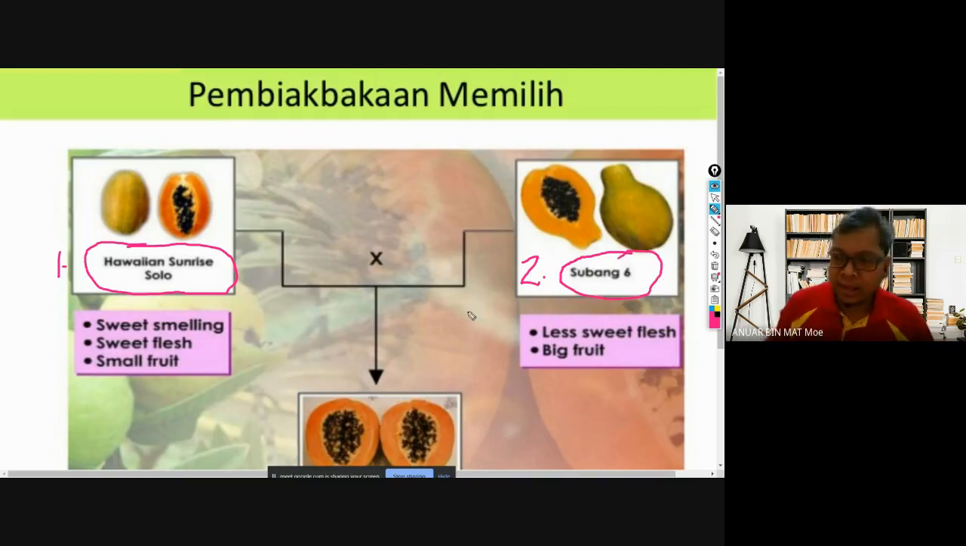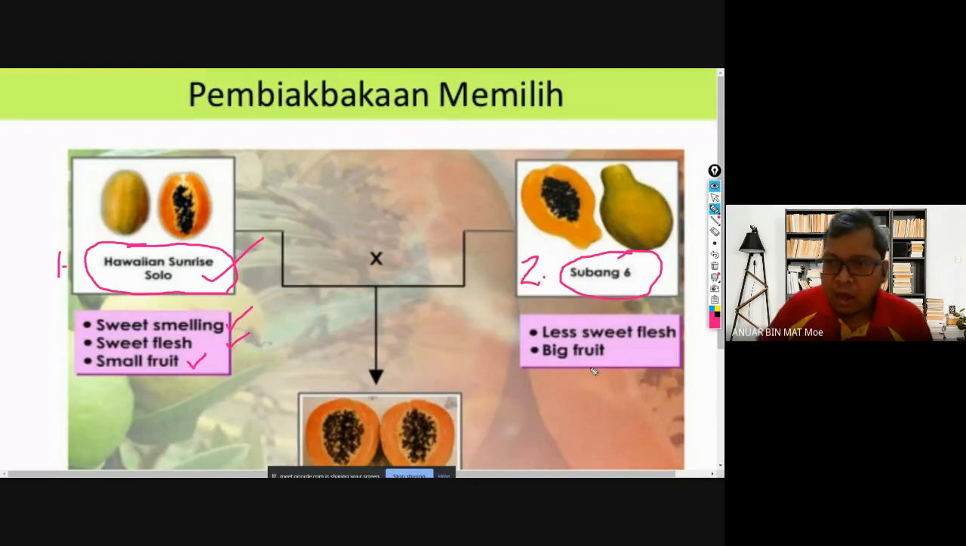Okay. So what are the characteristics before the cross pollination? Okay, we take a look at the first breed of papaya, Sunrise Solo, over here on your left. The fruit is sweet smelling. Okay, very sweet smell. And then it has sweet flesh. The disadvantage of the Sunrise Solo is it only has small fruit. Okay, these are the characteristics of the Sunrise Solo.